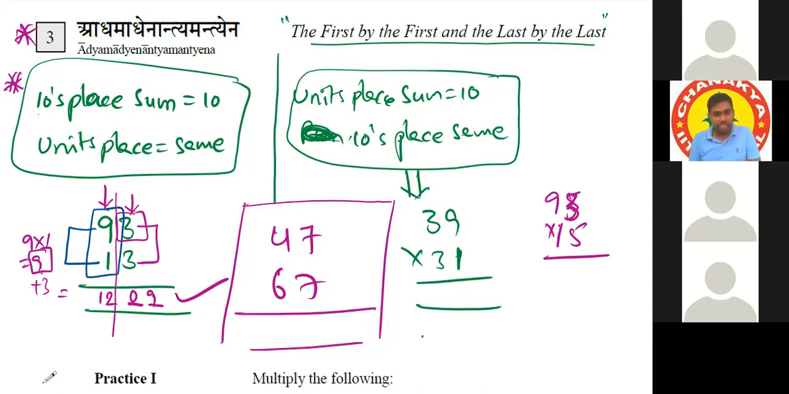The answer for this question is 6 4s are 24. 24 plus 7 is 31. After that, 7 7s are 49. That's all. 3149.